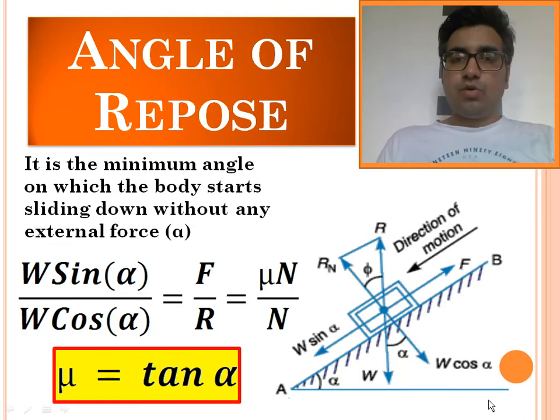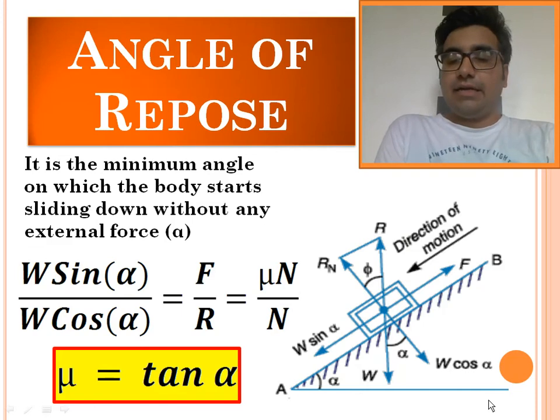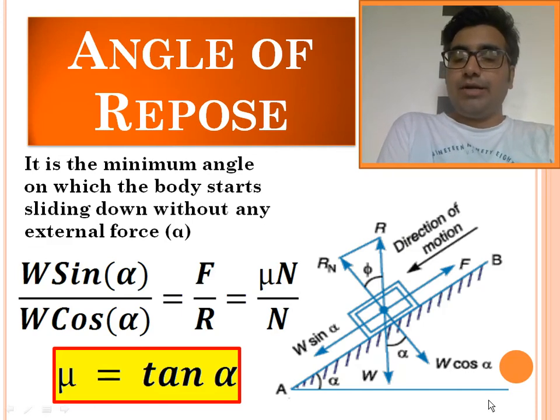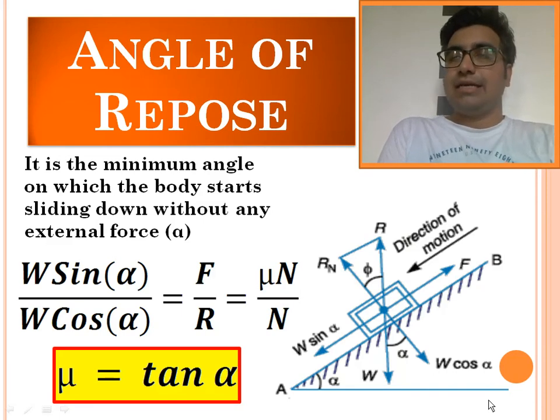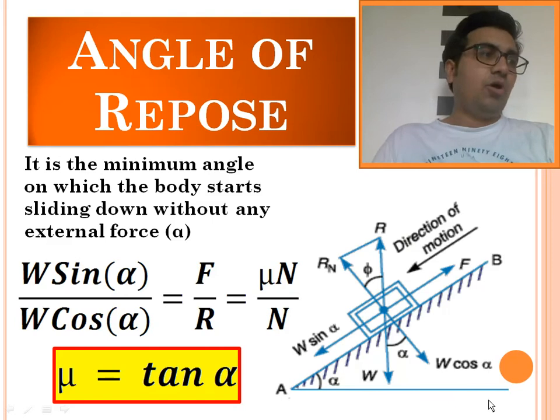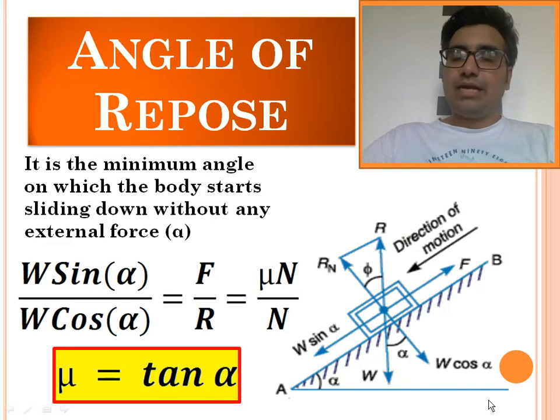Now next we are going to learn angle of repose. My dear friend, we may have experienced that when a body is kept on a surface, and if the surface is inclined, the inclination of the surface is causing the body to move downward. If we increase the inclination slowly, there is a certain inclination till which the body does not slide, and as soon as it reaches a certain inclination, it starts sliding down.